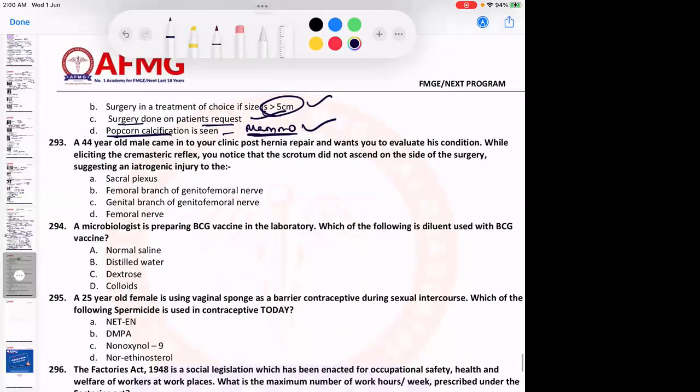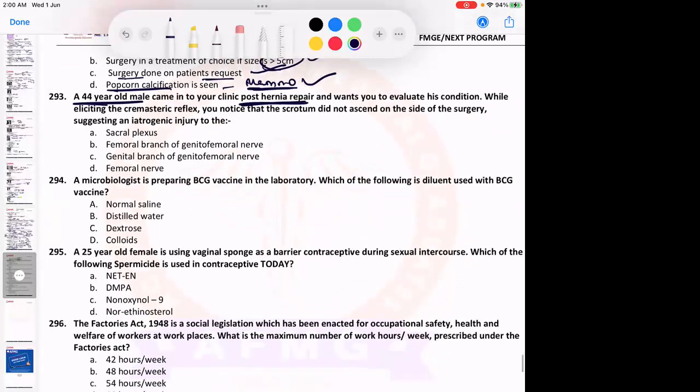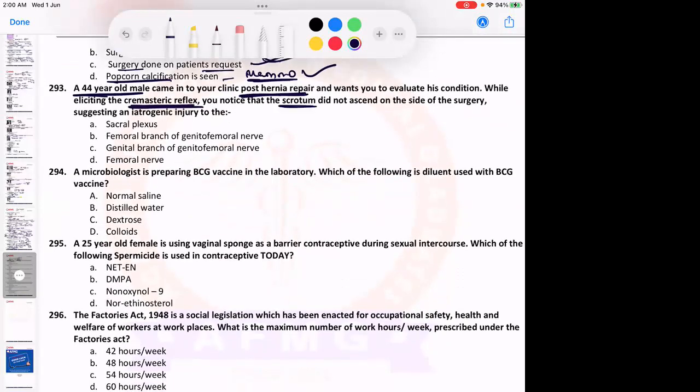Okay. Next, question number 293: a 44-year-old male came into your clinic post hernia repair and wants you to evaluate his condition. While eliciting the cremasteric reflex, you notice that the scrotum did not ascend on the side of the surgery, suggesting an iatrogenic injury to the. So here they are just asking that the cremasteric reflex is not present in the patient because there is injury to the.